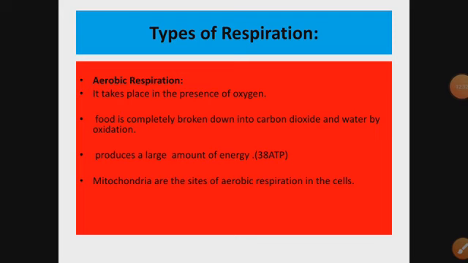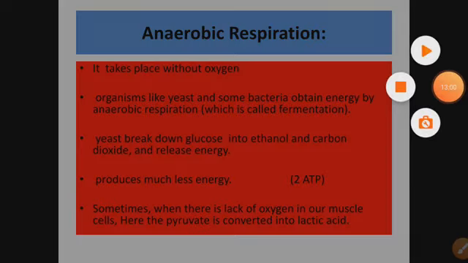Now, you can see in this slide also I have given the characteristics of aerobic respiration. It takes place in the presence of oxygen. Food is completely broken down into carbon dioxide, water, and a lot of energy is released. Mitochondria are the site, meaning the place where this respiration happens, because we know mitochondria is the powerhouse of the cell. This we have already read in 9th class.